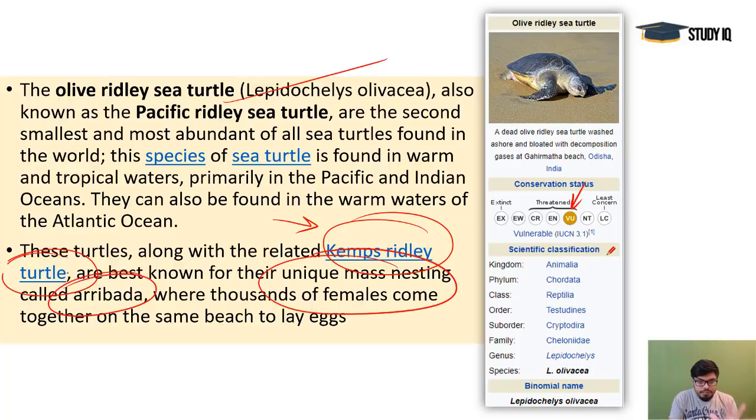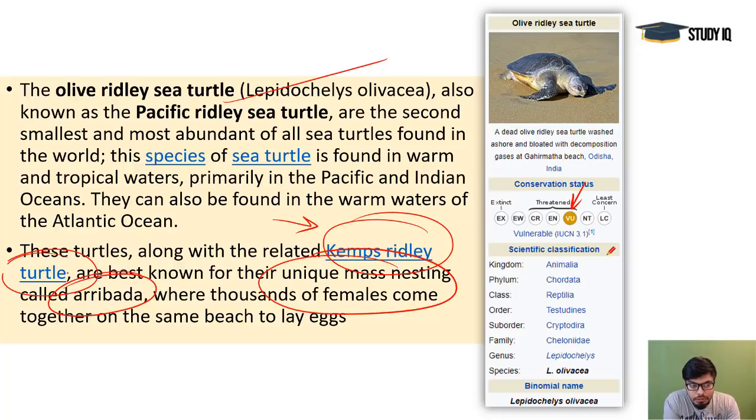is Arribada. Means, what is this mass nesting issue? All these mothers, they will come on this Gahirmata beach, and under the surface of the beach they will put their eggs there, and after that they will move back towards ocean. So they will disappear from that place, and all these eggs, they will be hatched simultaneously, in a day or two, they all will be hatched, and they all will move towards ocean simultaneously. So this very unique and magical issue is called arribada.